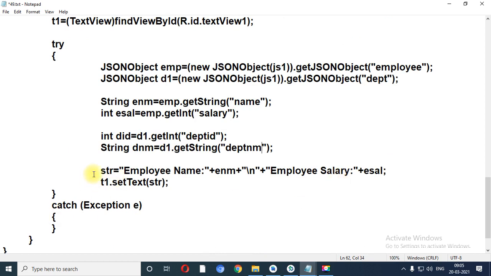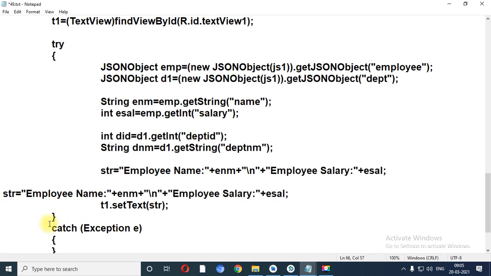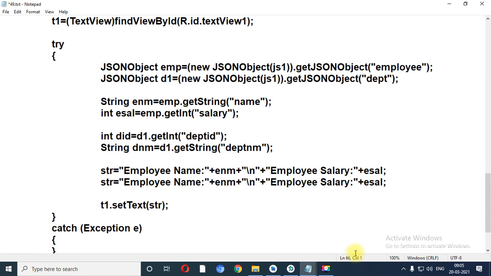Now see, if you want to merge the string, then again let me copy and paste it. Right?